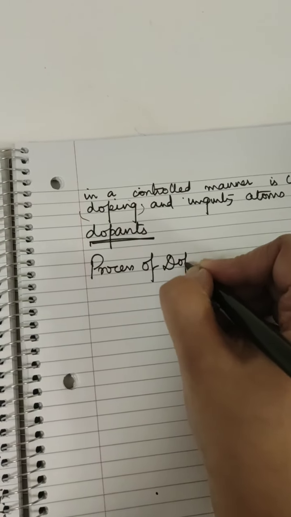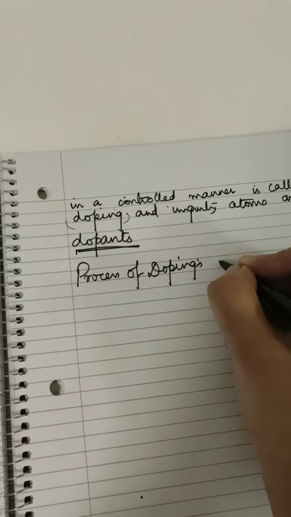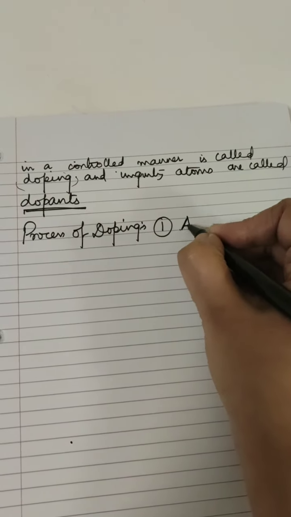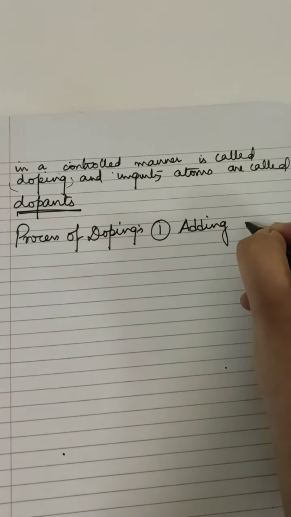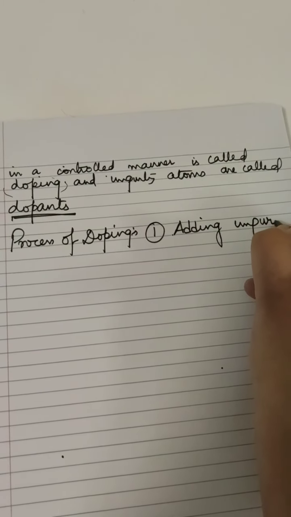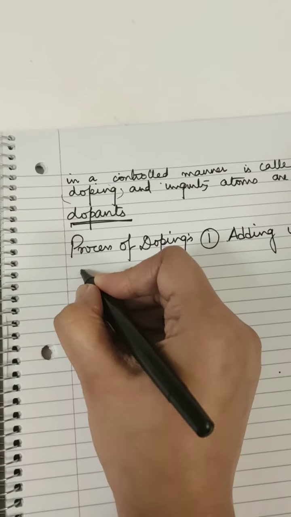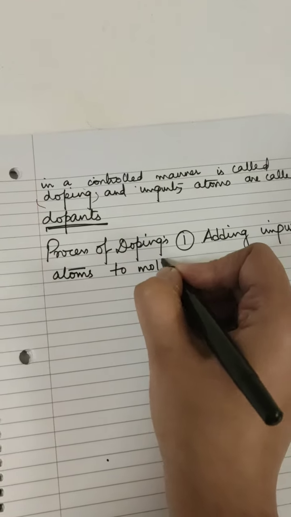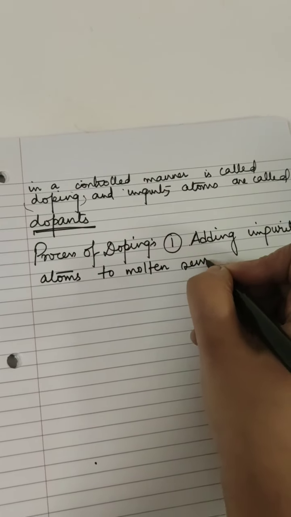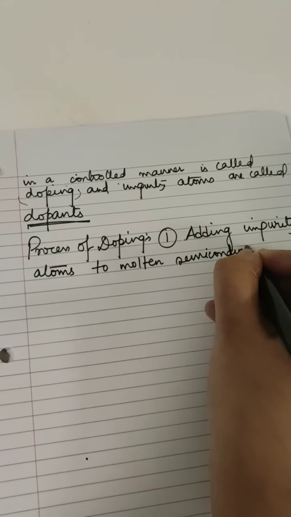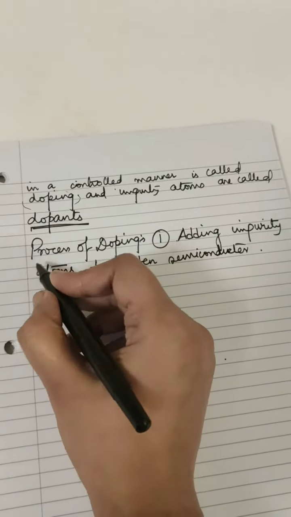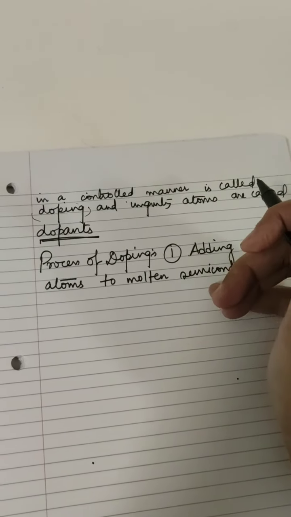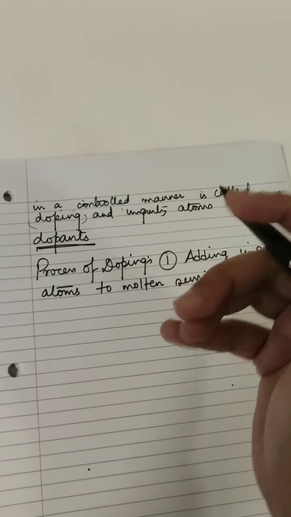One is adding the impurity atoms, or the dopants, to the molten semiconductor, and then the semiconductor crystallizes, it solidifies, along with the impurity atoms.